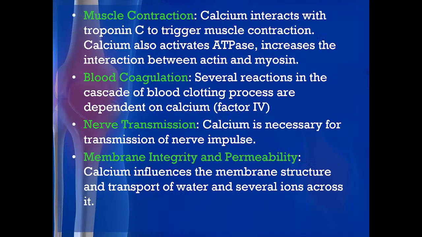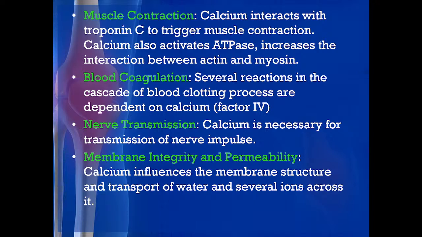Second is muscle contraction, very much important, after bone formation. Calcium interacts with troponin C to trigger the muscle contraction. Calcium also activates the ATPase and increases the interaction between actin and myosin. So, by these three functions, there is the muscle contraction. The next function is blood coagulation. Several reactions of the cascade of the blood clotting process are dependent on calcium, that is factor 4. So, bone formation, tooth formation, muscle contraction and blood coagulation.